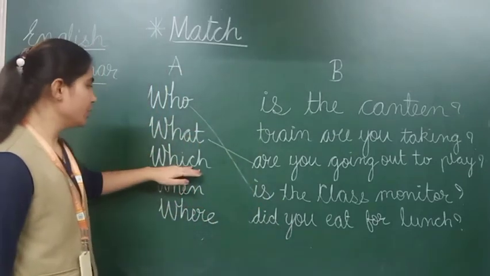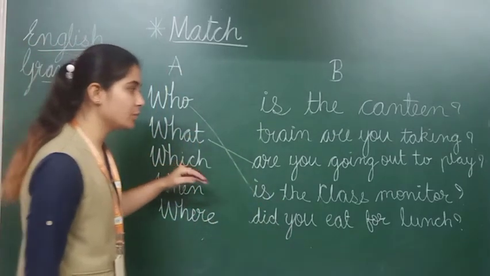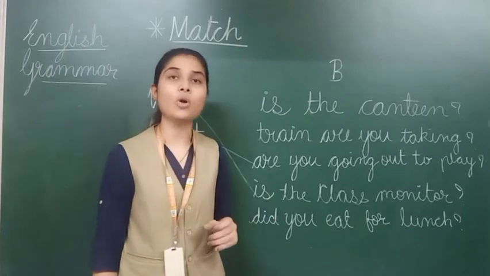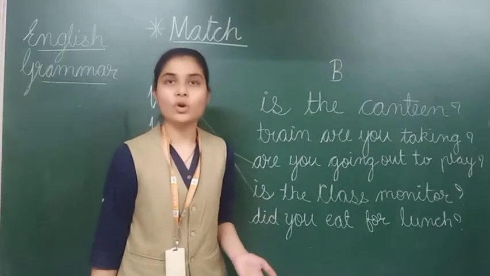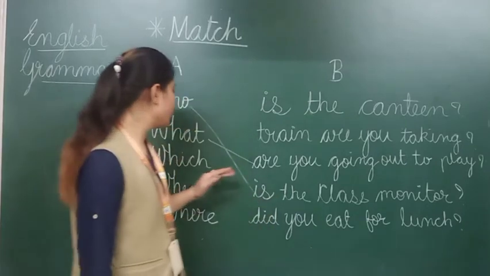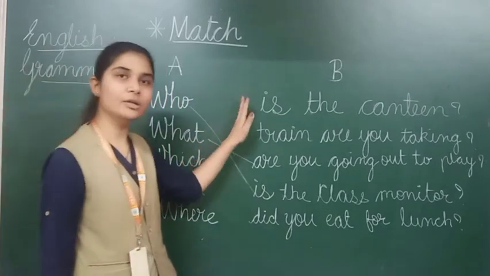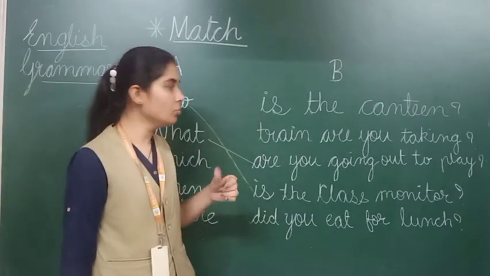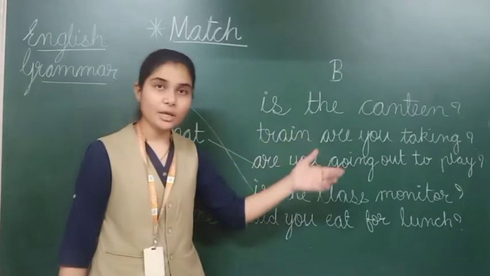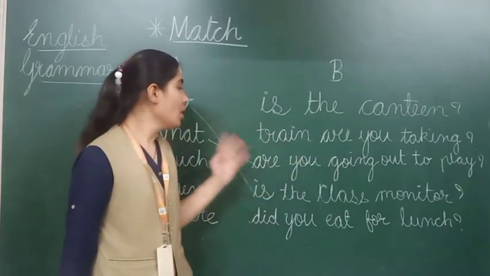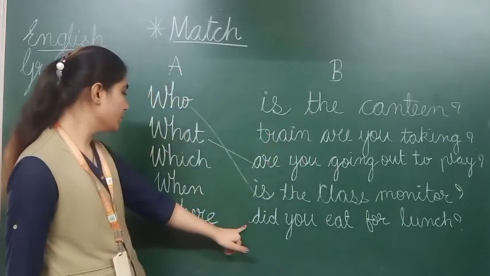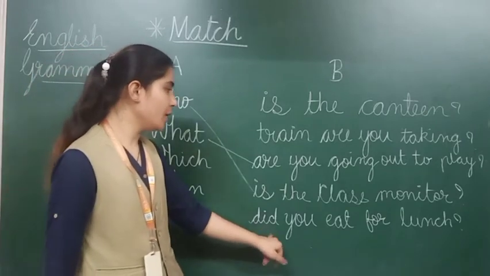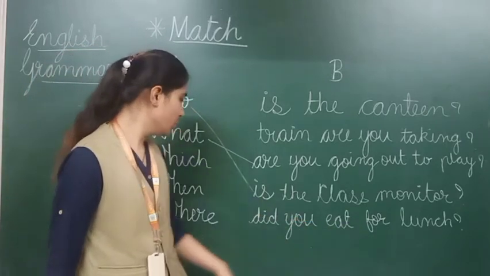Next, which. As I told you that which means we are having the options, means choice between different things. So which will suit with, which is the canteen? Canteen कौन सी है? No. Which train are you taking? And next option is, what did you eat for lunch?